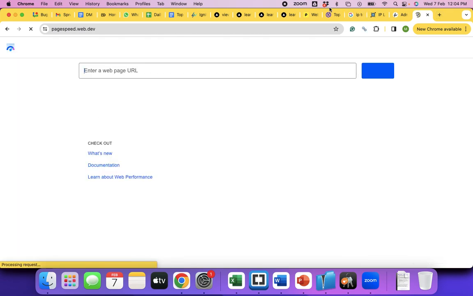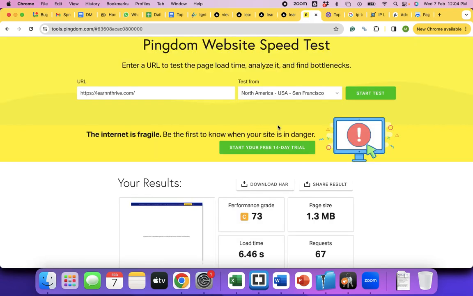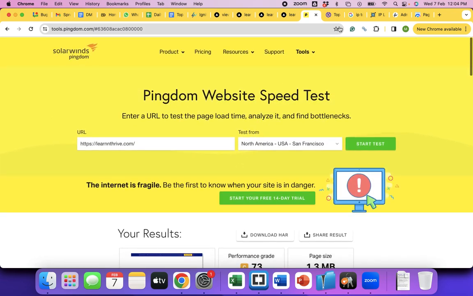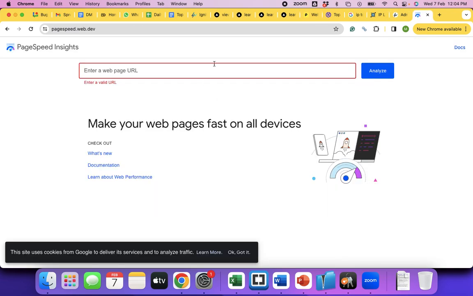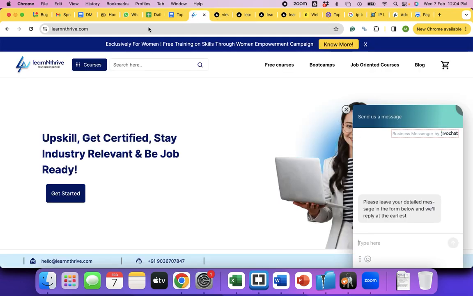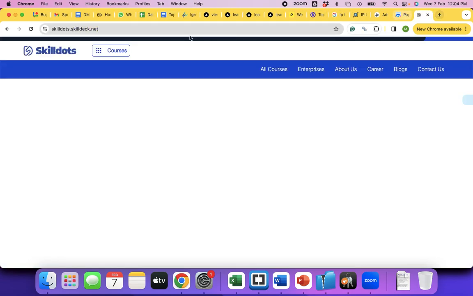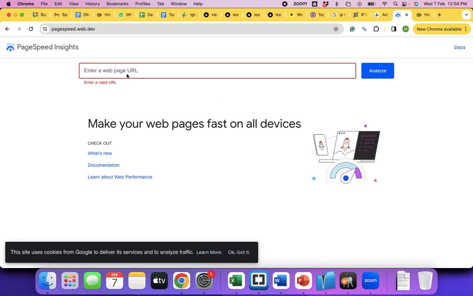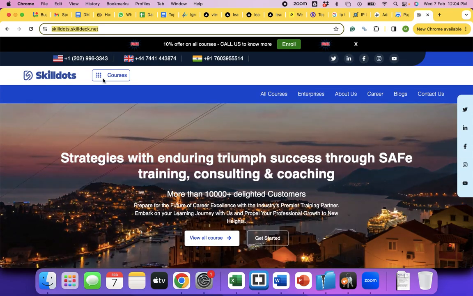This is for free. This one you have to pay for advanced details or optimization, right? And this is for free. When you paste your website URL, let me check it for this one. This one is a new project done by our team. Let's see if there are any technical glitches on this project or website. Or maybe instead of this URL, let me pick a URL.